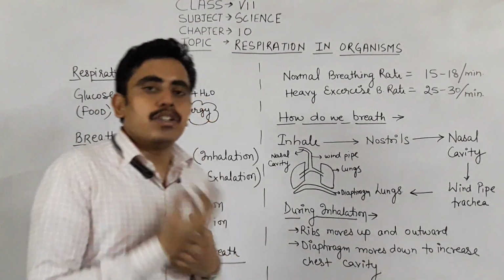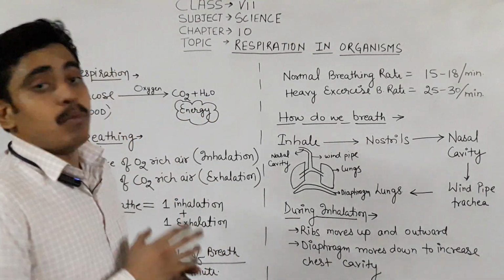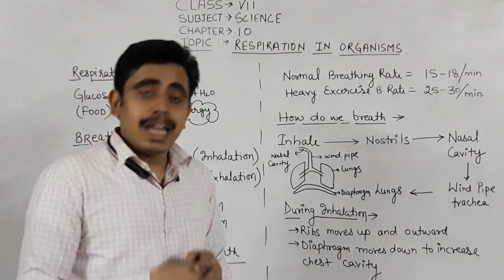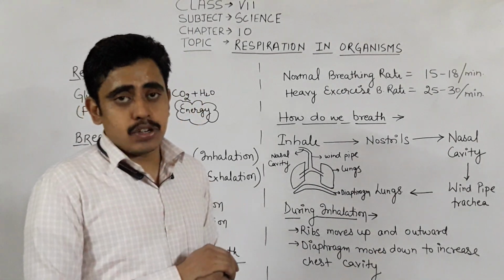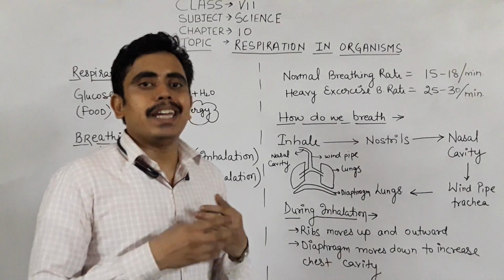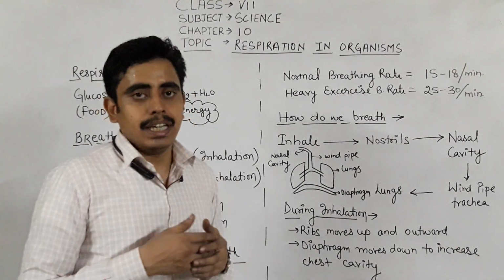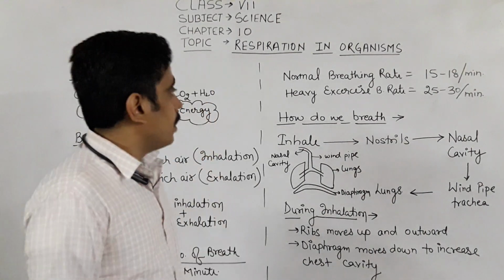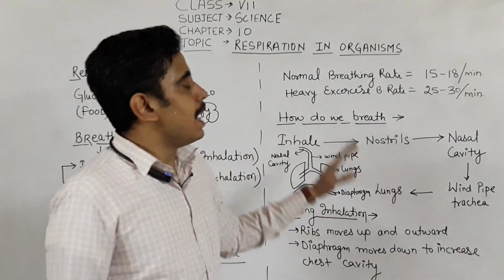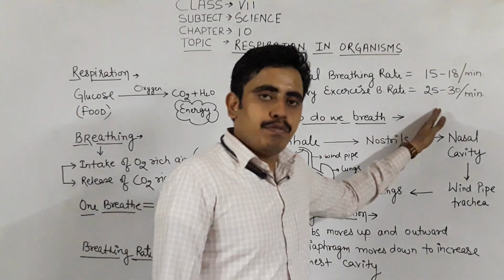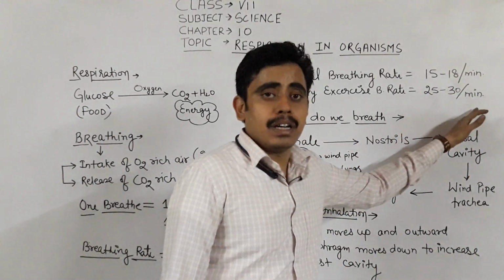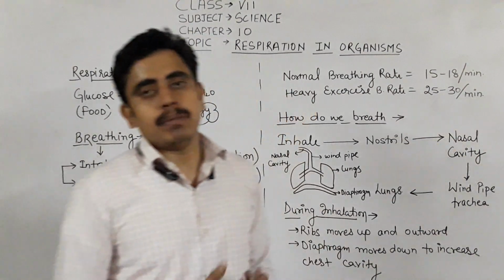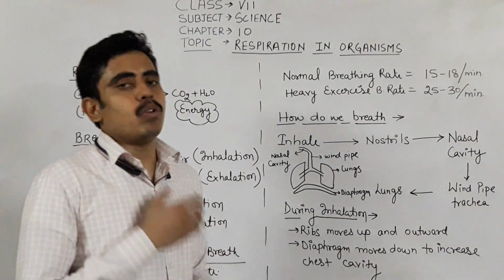For more energy to be fulfilled, more oxygen is required. In that condition, our body starts taking breaths very fast. The breathing rate increases up to 25 to 30 per minute according to the condition of the body, according to the task you are performing.